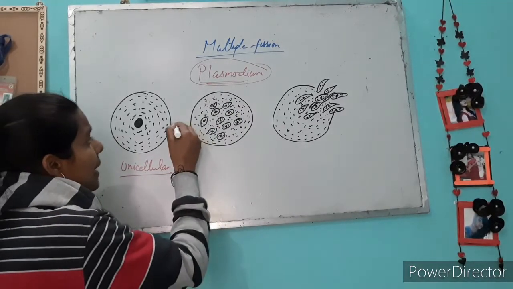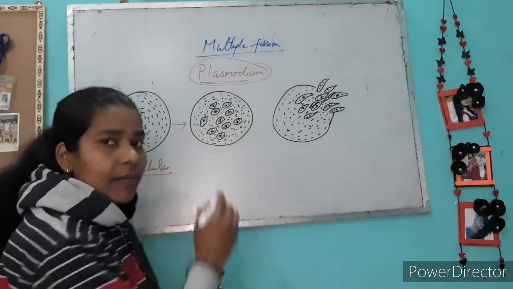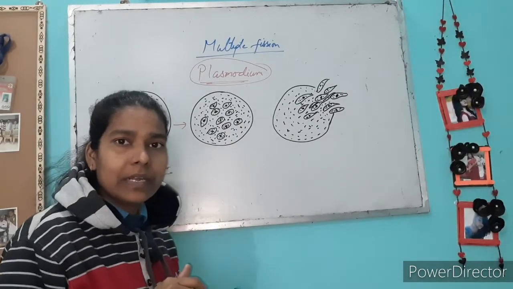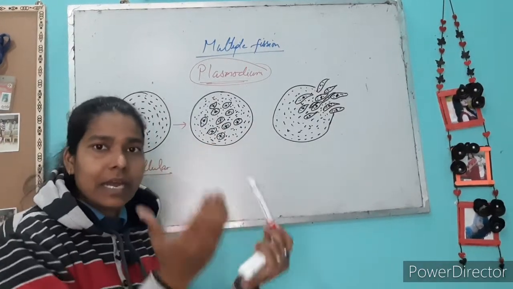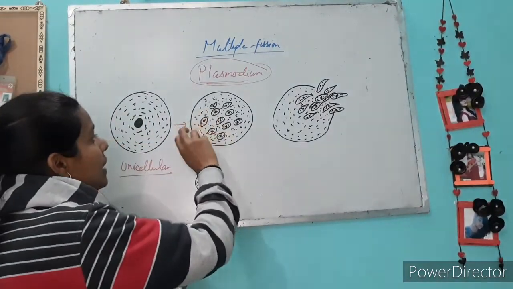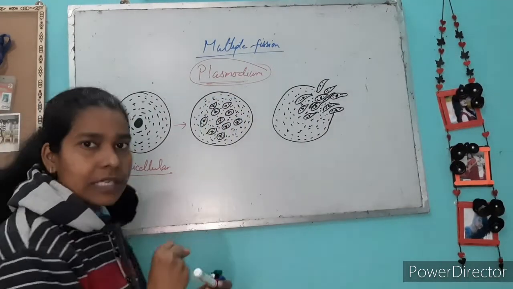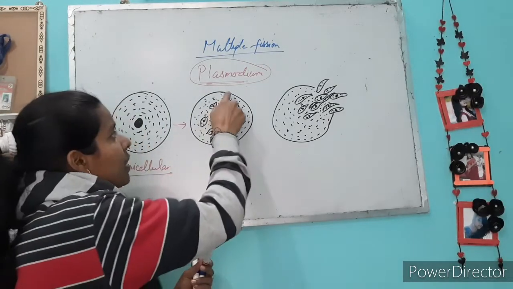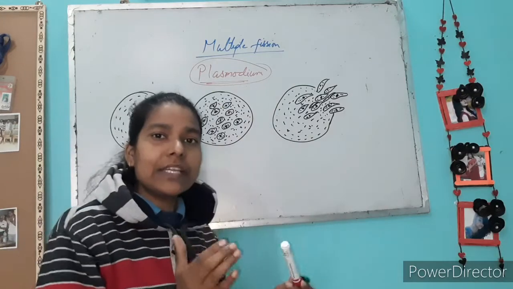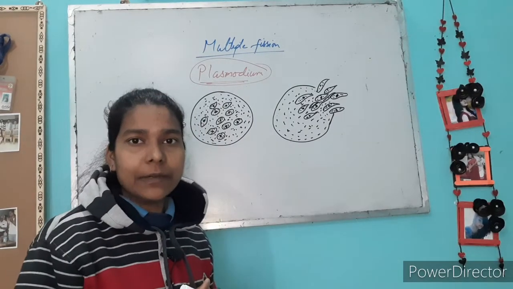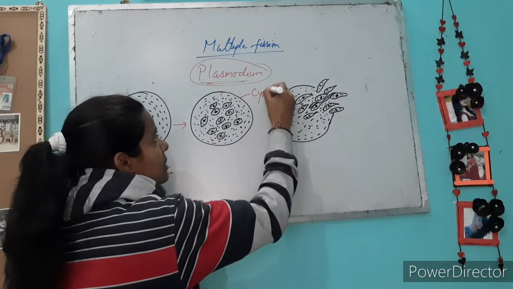Whenever many nuclei form, each nucleus is covered by a cell membrane, and there is the formation of many cells inside that layer. Whenever many cells are present inside this membrane, this layer will work as a cyst. Cyst means a sheath, covering or protective layer. So this will be known as the cyst.